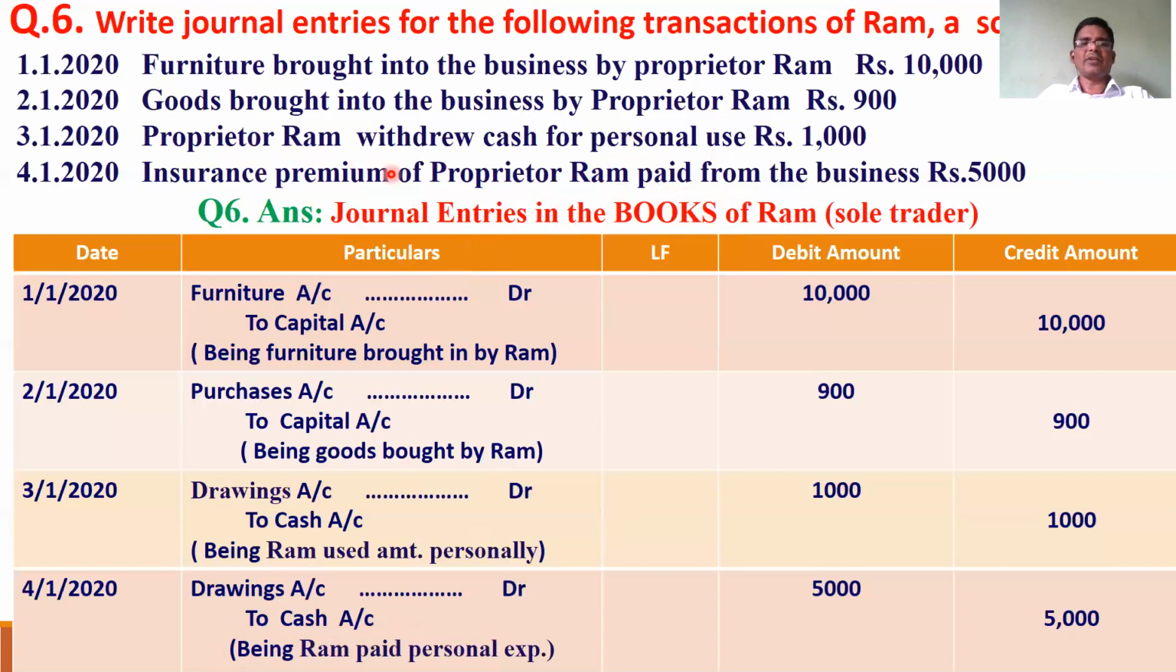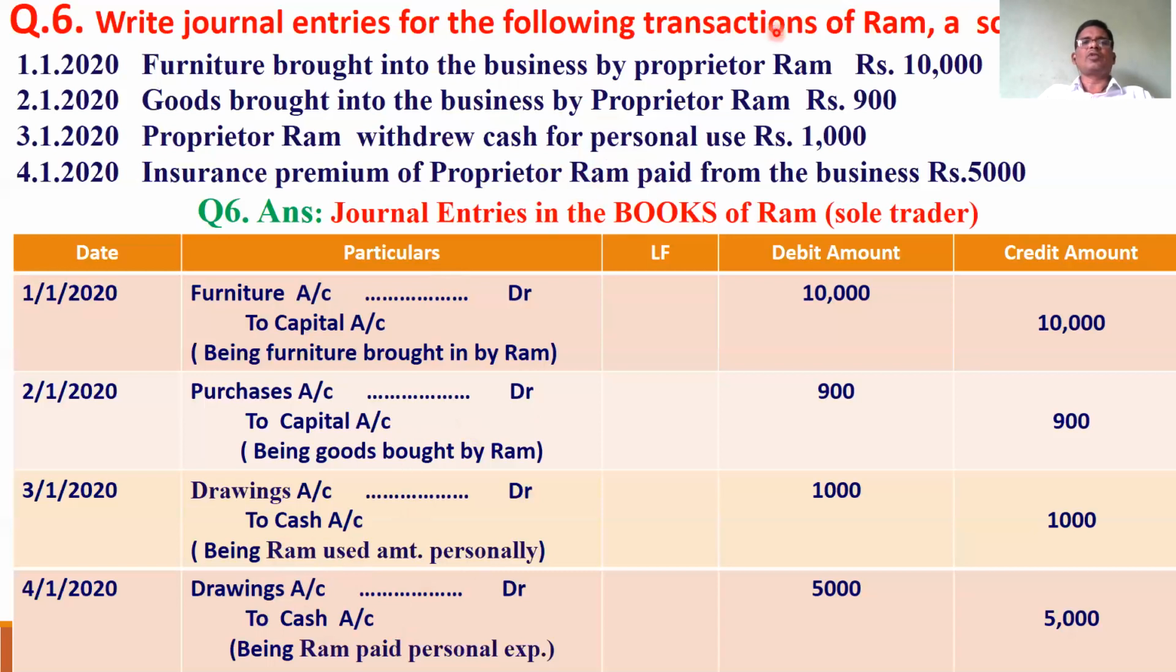He has taken away 5,000 rupees from the business. Whatever may be the purpose, he has taken away 5,000 from the business. Cash is going out. And who is the receiver? Ram. Ram is the receiver. So what is the Ram account? Whenever he takes away from the business, he is the receiver, which means drawings account is debited.